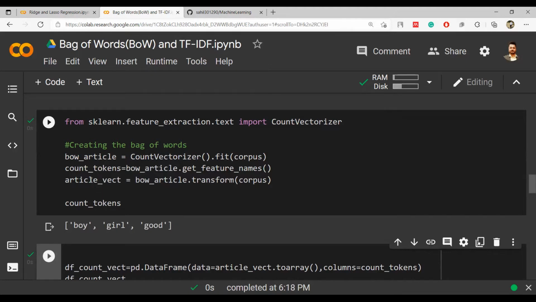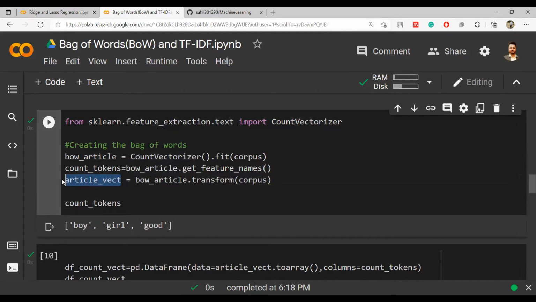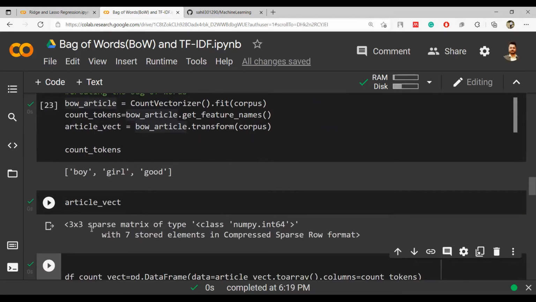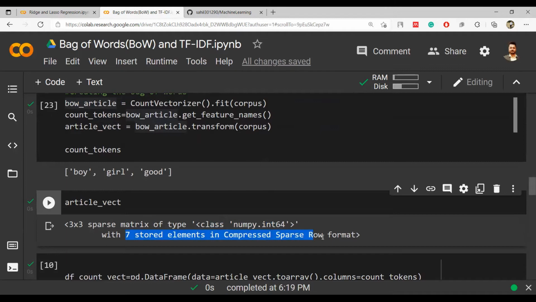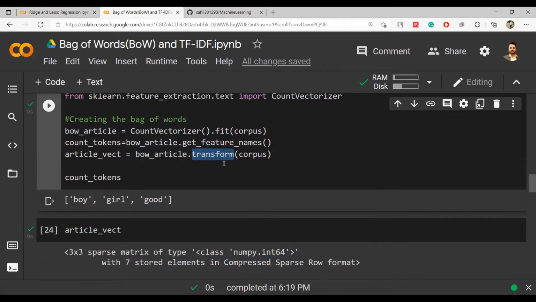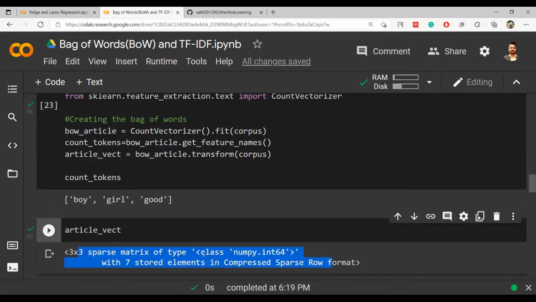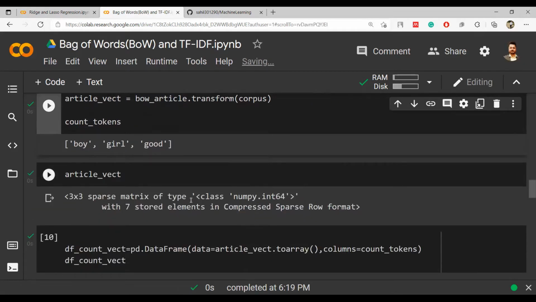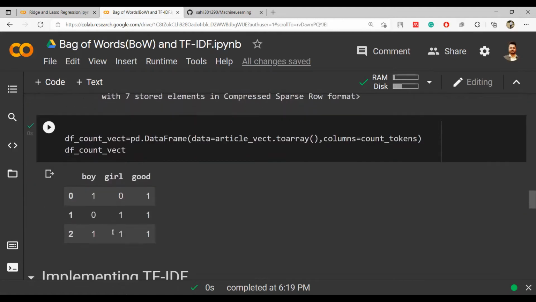And if I want to see this article vect, I will show you. It looks like this. It says a 3 by 3 sparse matrix of class numpy with 7 stored elements in compressed sparse row format. That's because the transformation was done in this piece of code, so it now has this information. It is telling that detail, but otherwise we are going to focus on these three words and the count of them. This is how it looks.